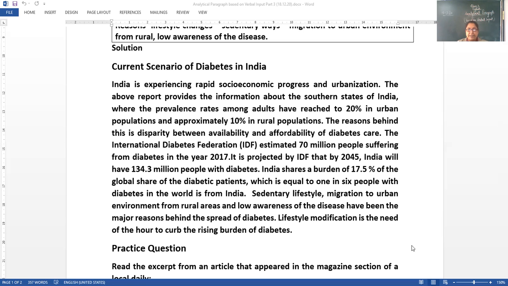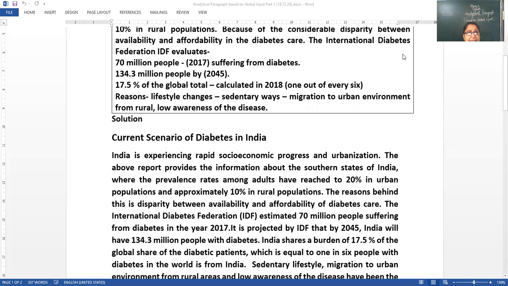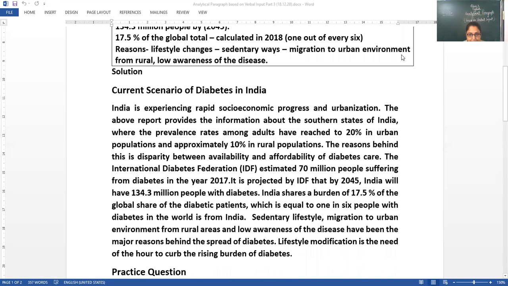It is projected now, and if we see why we have used this sentence, dear students, estimated by IDF, the International Diabetes Federation. So it is projected by IDF that by 2045 India will have 134.3 million people with diabetes. India shares a burden of 17.5% of the global share of the diabetic patients.